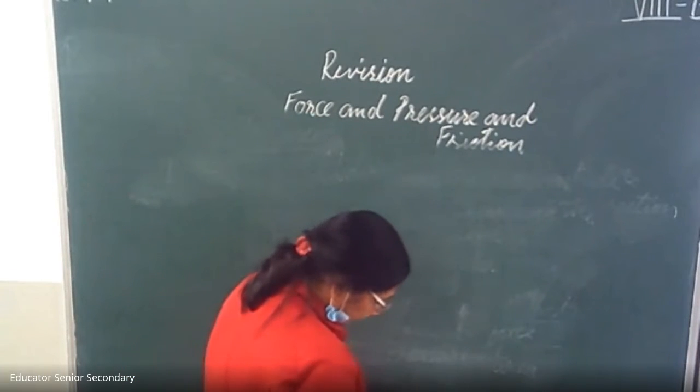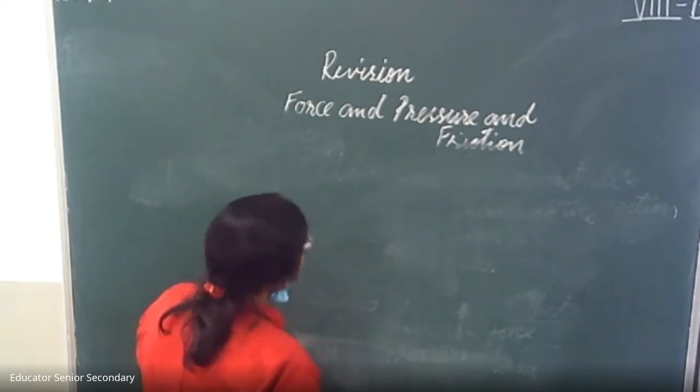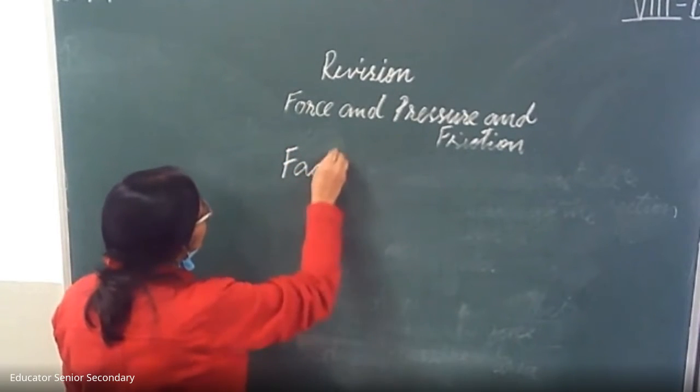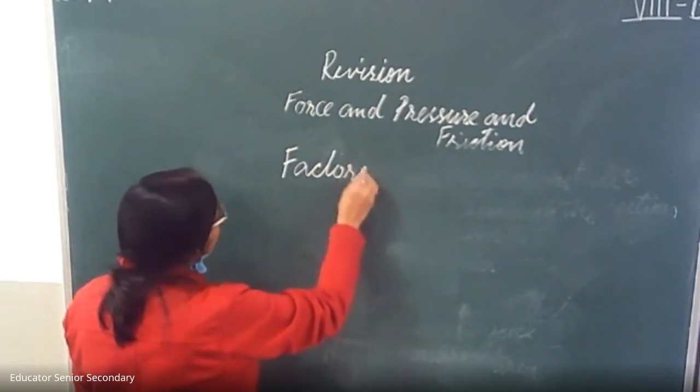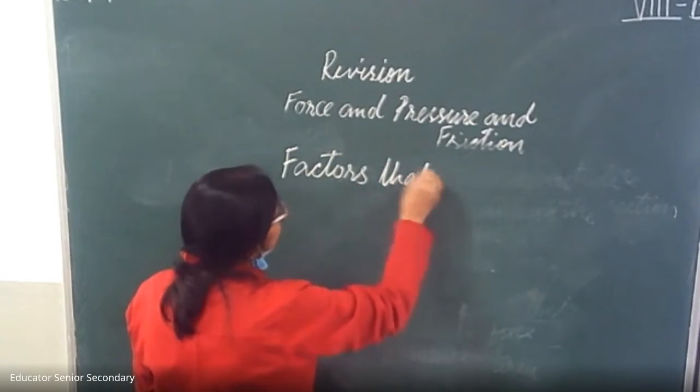Okay. Now next, we are going to discuss the factors that affect the atmospheric pressure.